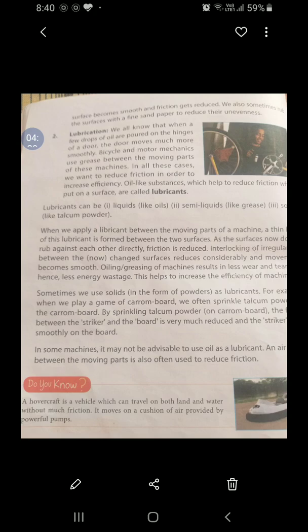Oiling and greasing causes, number one, less wear and tear. Number two, less energy wastage. Number three, increases the efficiency of the machine.